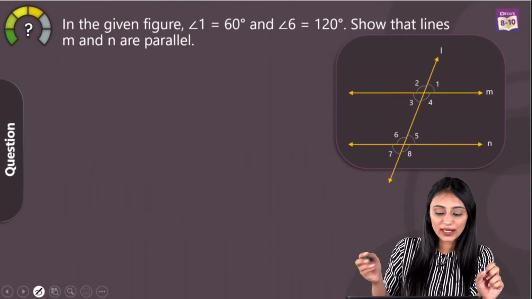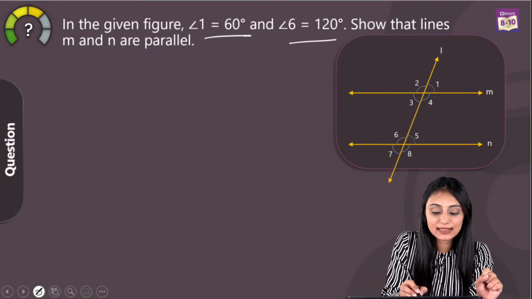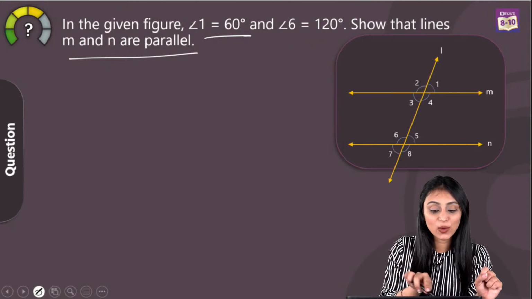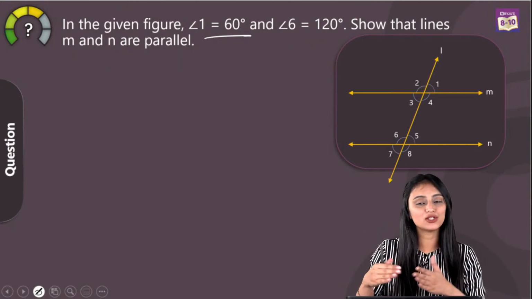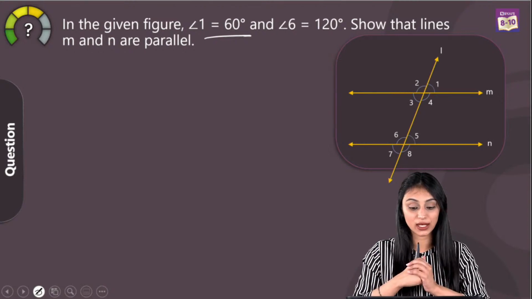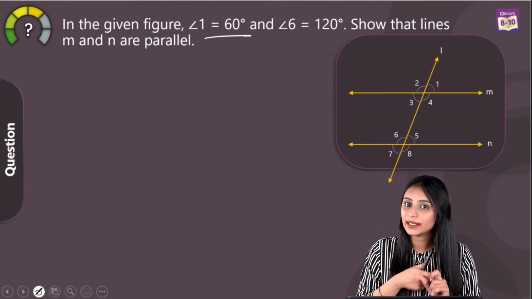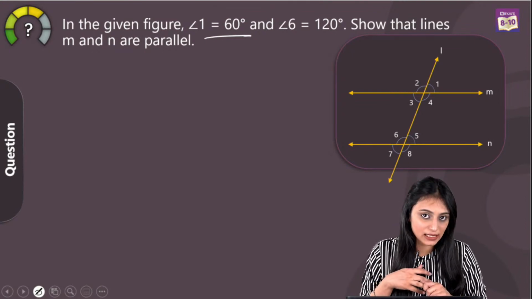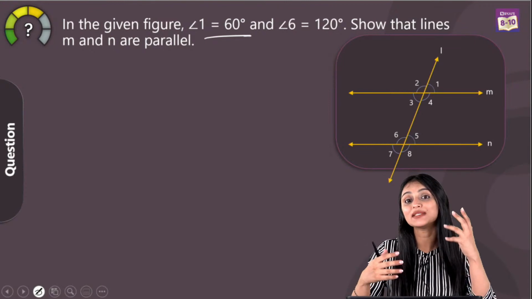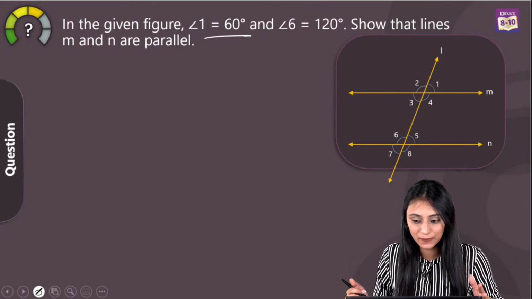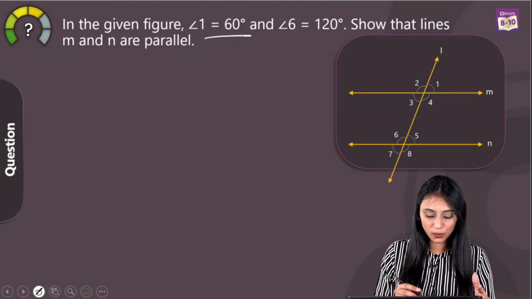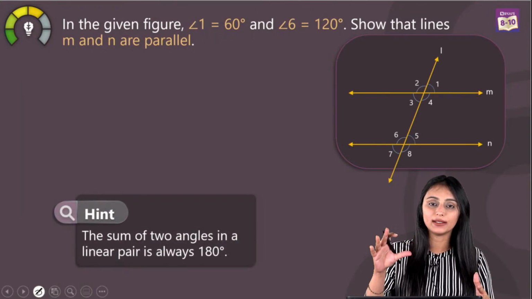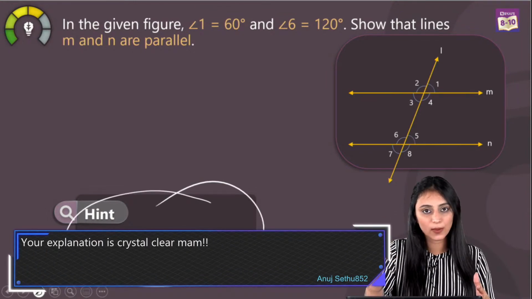Now here in this question, we are given that angle 1 is 60 degrees and angle 6 is 120 degrees. So we have to show that lines M and N are parallel. Now whenever you have to show that lines are parallel, you can see that these two lines are intersected by a transversal. How can we show that? When alternate angles are equal, or corresponding angles are equal, or co-interior angles are formed. That means the sum of angles on the same side of the transversal is 180 degrees, right? Alright, so what I can say from here is the sum of two angles in a linear pair is always 180 degrees, correct?